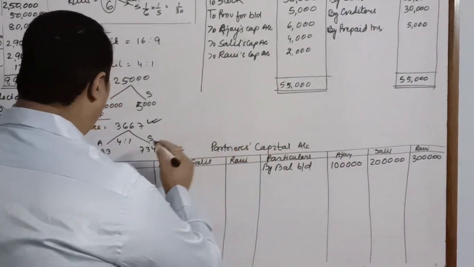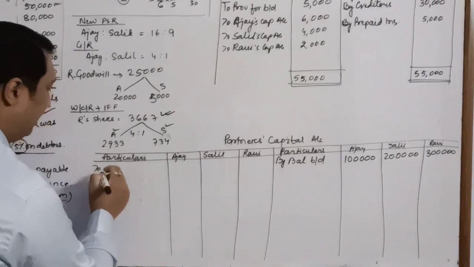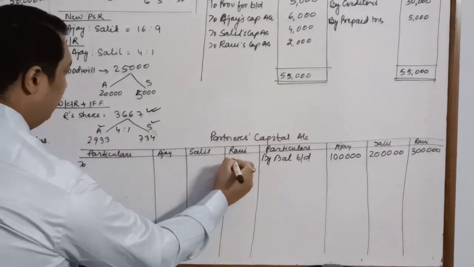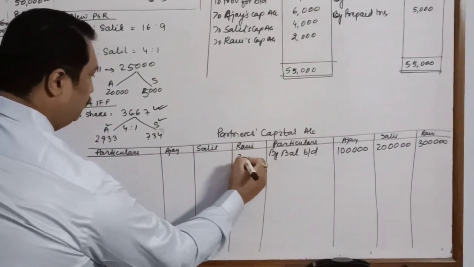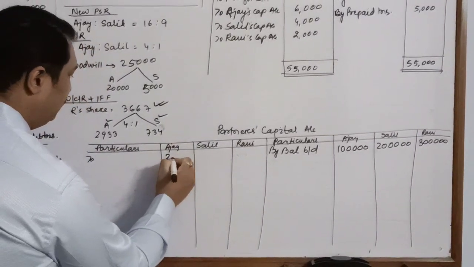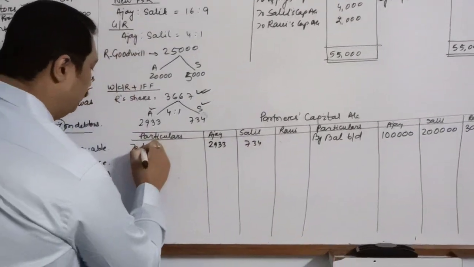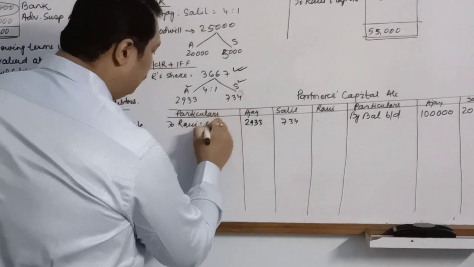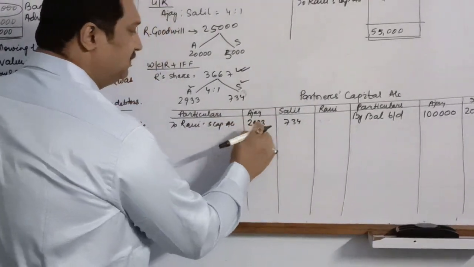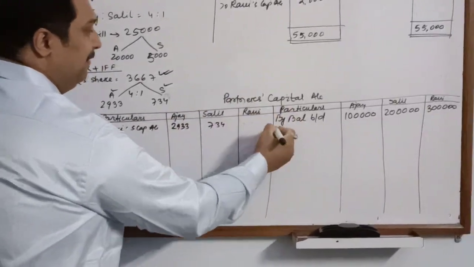And I will write over here, these two partners are giving, Ajay and Salil. So they are giving to Ravi. So Ravi will get: Ajay is giving 2933 and Salil is giving 734 to Ravi. So here I write to Ravi's capital account, because the capital of these two partners will decrease because they are paying. They are paying to whom?